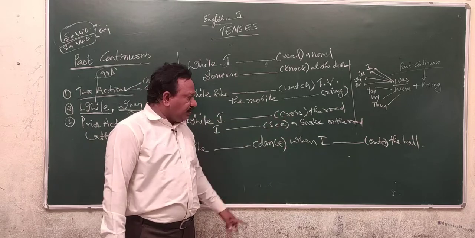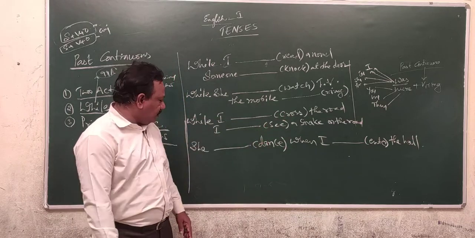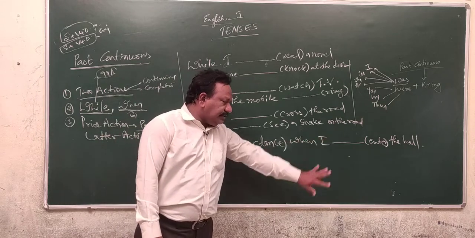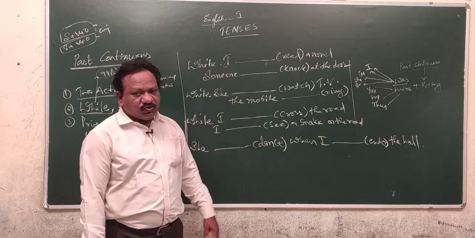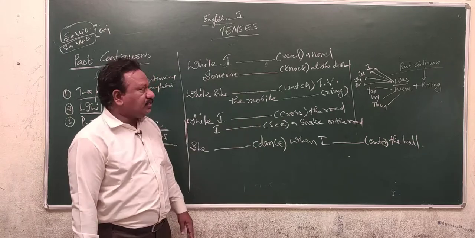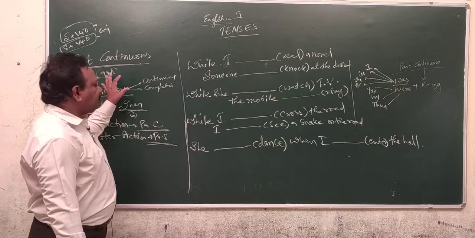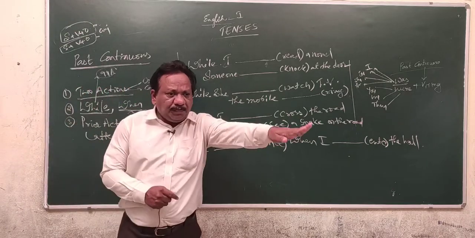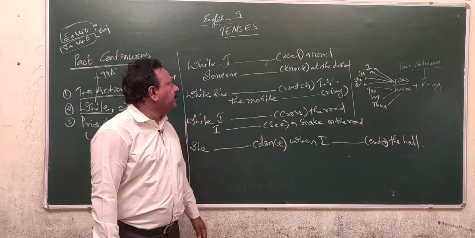Crossing is one activity, seeing is another activity. She was dancing when I entered the hall. Dancing is one activity, entering is another activity. Here there are two actions in a sentence. One action should be the continuing process, another action must be the completed one.